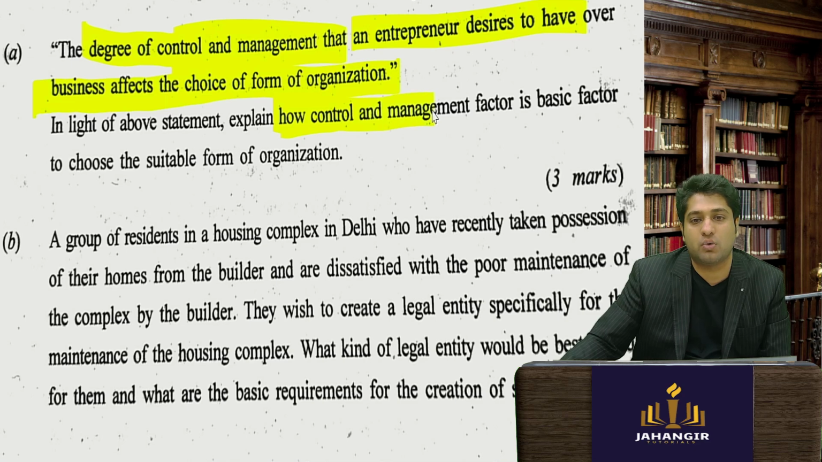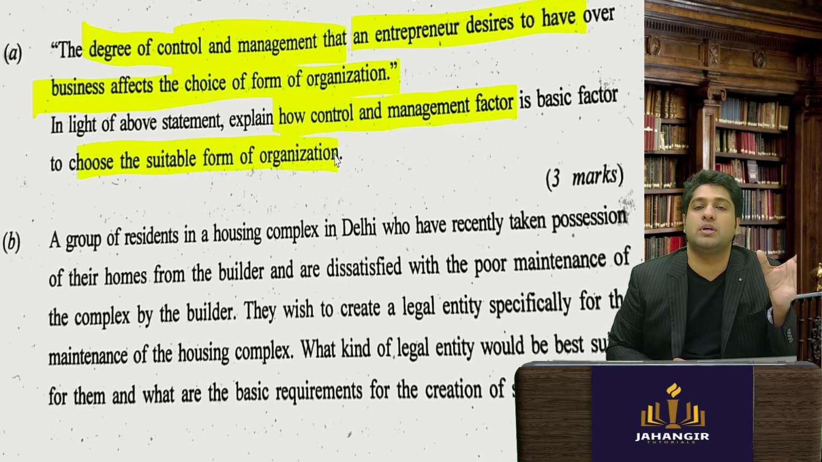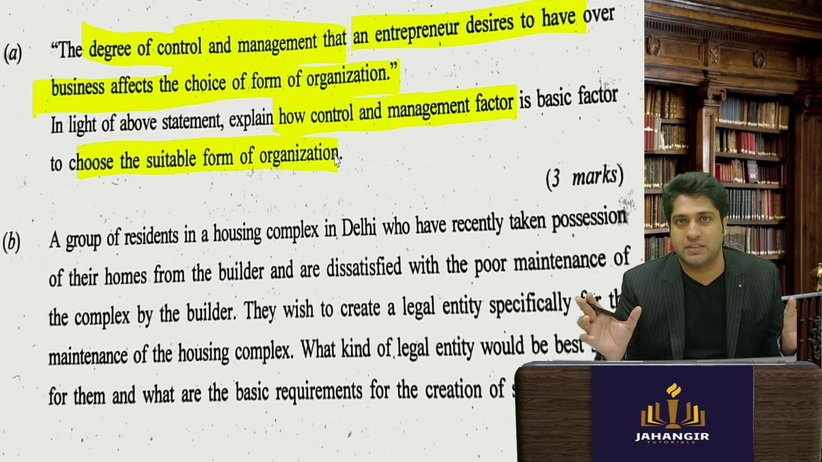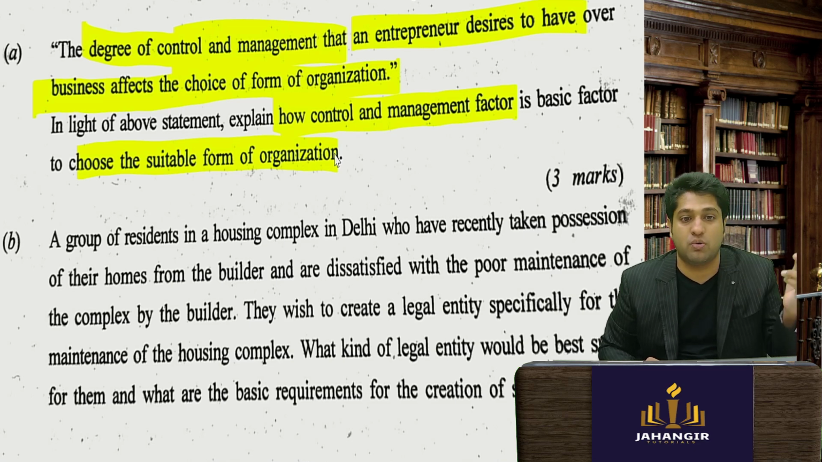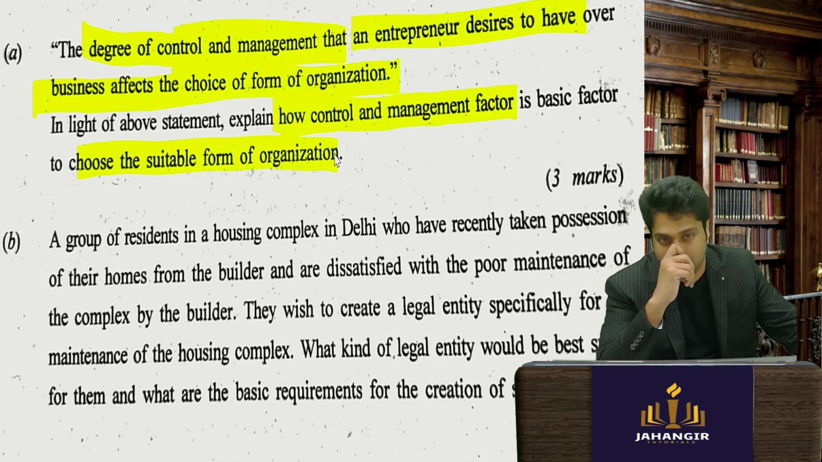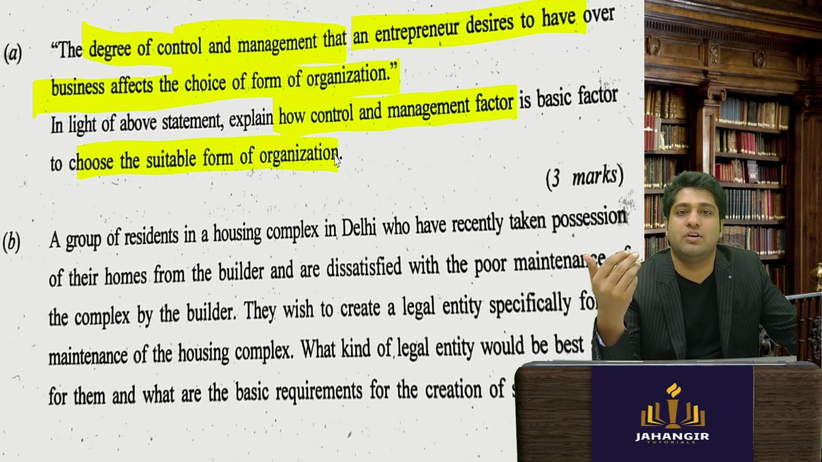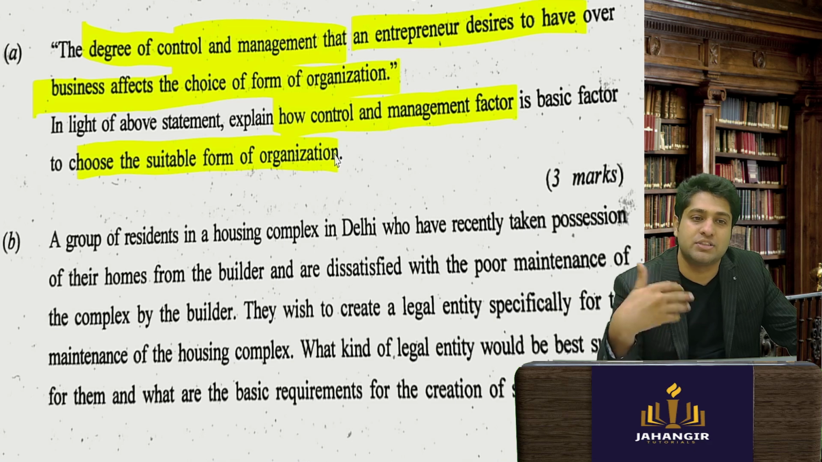Explain how control and management factor is basic factor to choose your suitable organization. So again, depending on whether you want to go for a corporate or a non-corporate structure. So your corporate structures are your companies. Now in companies, a person has less control because the control is kept in the hands of shareholders. Whereas non-corporate structures like your sole proprietors, they have generally higher degree of control since all the shares are held in their name and decisions can be taken faster.